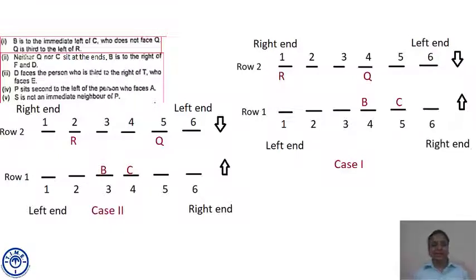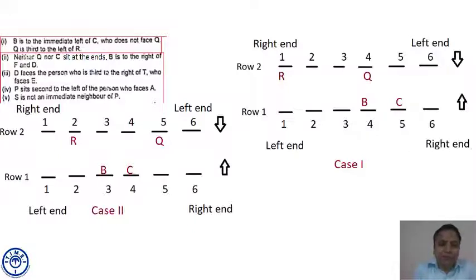Now please read the second statement again, the second part of the second statement. B is to the right of F and D. Indirectly, can we infer F and D are both to the left of B? Reading it again: B is to the right of both F and D. B, F, D are sitting in the same row.